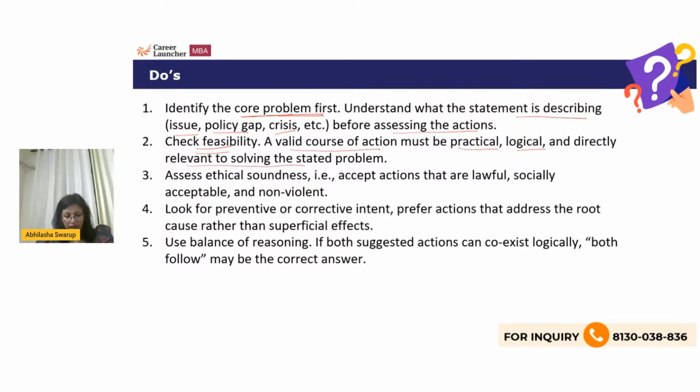You cannot do it randomly. If it is an impractical thing, then you cannot say that this is a valid conclusion. So whenever you're solving a course of action, check whether the solution is practical, logical, and directly relevant. Also check if the solution is ethically sound.